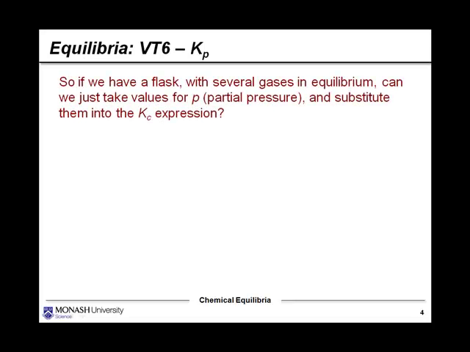So I guess the next question is, if we have a flask with several gases in equilibrium, can we just take the values for the partial pressure and substitute them straight into the Kc expression, or do we need some sort of new expression? Since the pressure equals concentration times 1000 RT, which we saw on the previous page, we rearrange and we can say the concentration equals the pressure divided by 1000 RT.